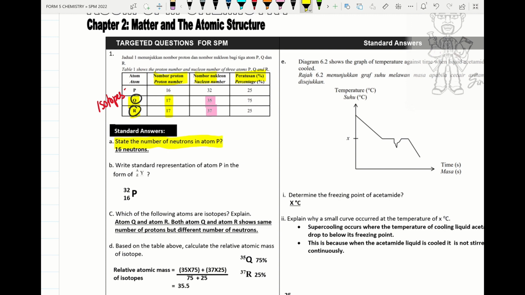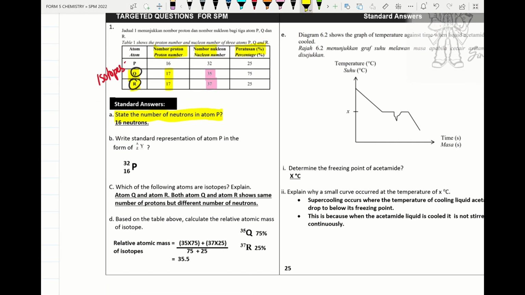State the number of neutrons present in atom P. The nucleon number is given as 32, the proton number is given as 16. So 32 minus 16, that will be 16 neutrons.